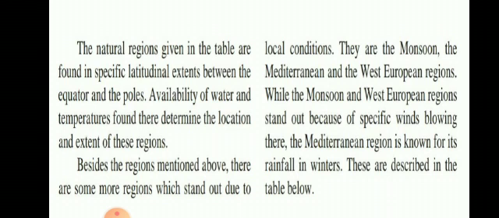Beside the regions mentioned above, that means whatever we have seen up to now, from tundra to equatorial region, there are some more regions which stand out due to local conditions. They are the monsoon, the Mediterranean and the West European regions. While the monsoon and West European region stand out because of specific winds blowing there, the Mediterranean region is known for its rainfall in winters. They are described in the table below.